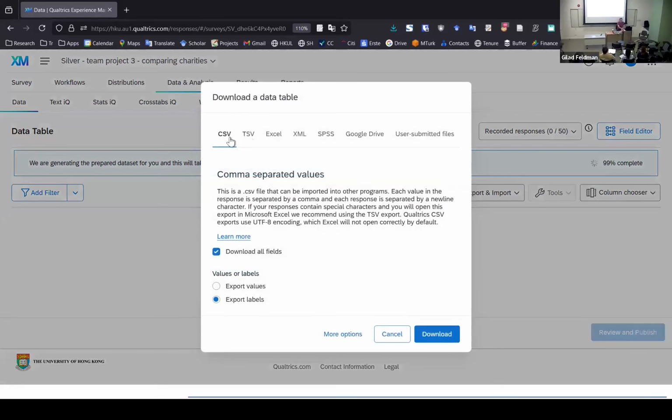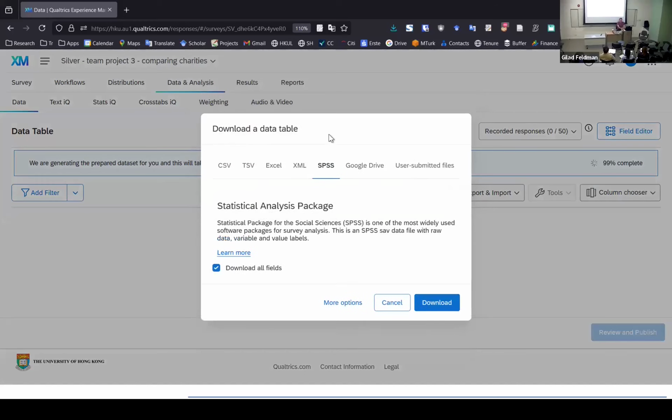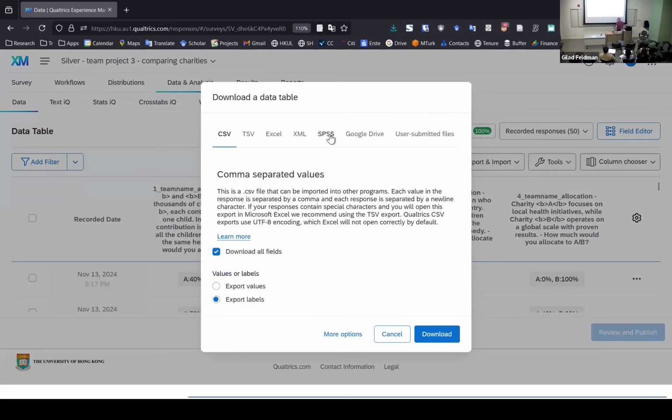And then you can see there are lots of file formats. I strongly recommend and request that you use the SPSS format. The reason for that is that the SPSS format, it's not for use with SPSS, it's just the file format. It's the best format that we have because with CSV is comma separated values. If some of the responses for some reason have a comma, then everything is going to shift. If it has a tab, it's going to shift. Excel has a problem of sometimes transforming numbers into dates. So I've seen all kinds of problems with students getting stuck on this. SPSS does not have this problem. So you can download a .sav file to your directory.